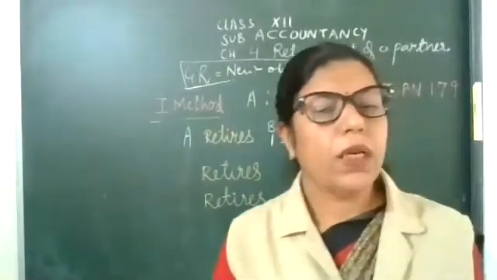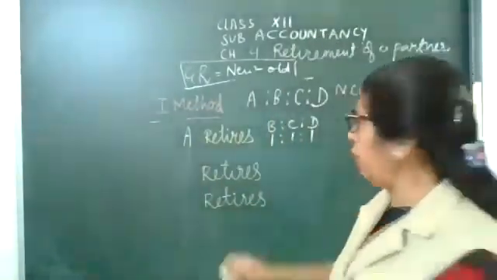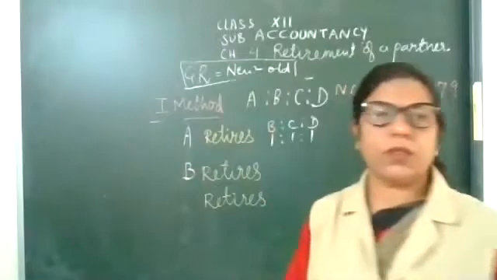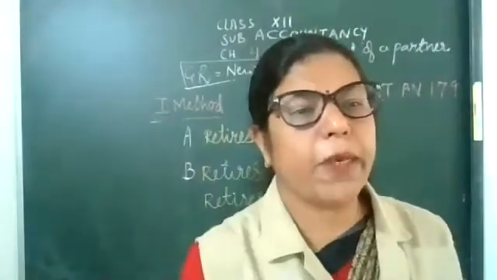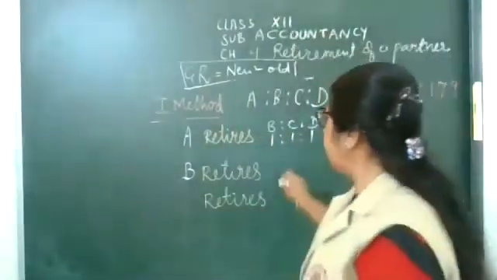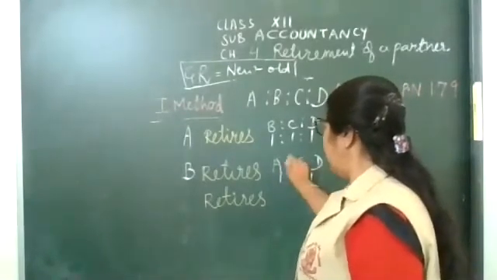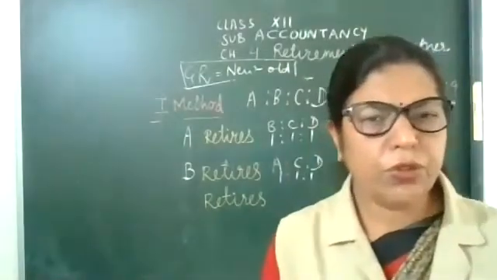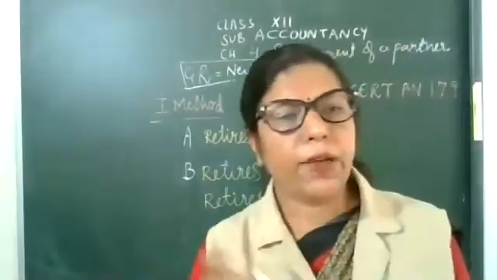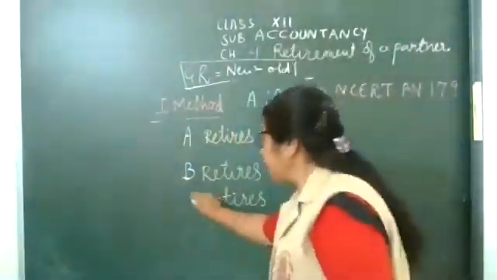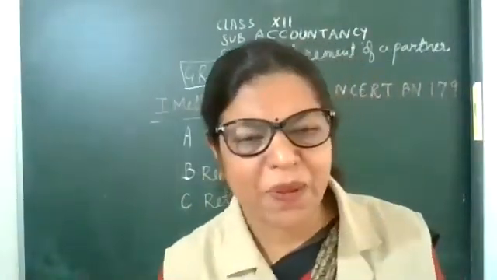Very good. Now, if B retires, from A, B, C, D, if B retires, who are the remaining partners now? Yes, A, C, D. 1, 1, 1. I'm sure you all must have understood what I am teaching you. Okay, I'll ask from you. Now C retires. Who are the remaining partners now?